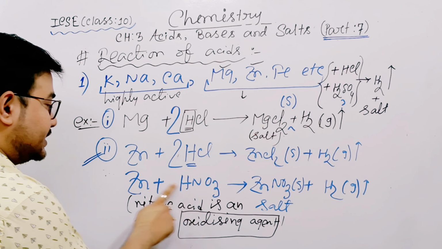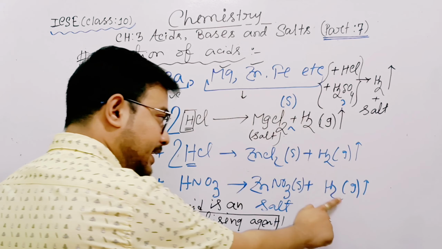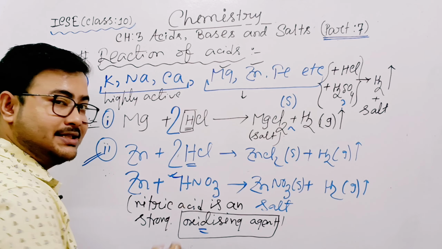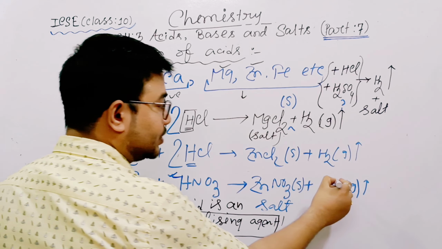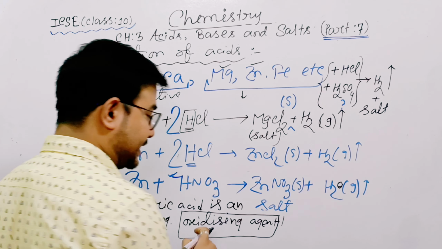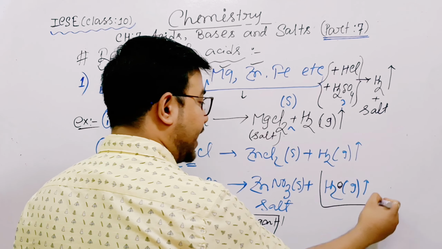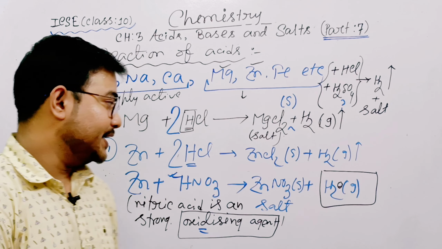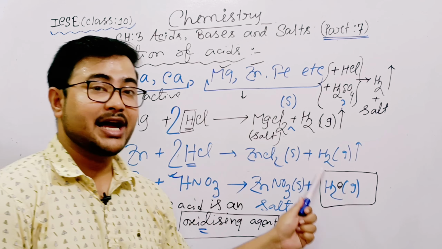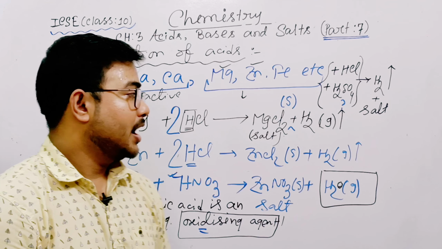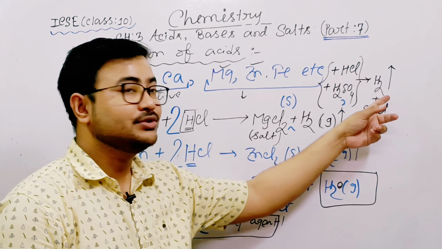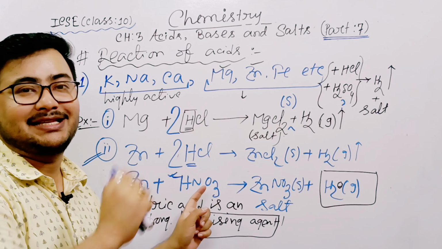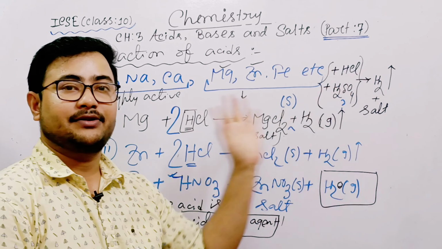So when nitric acid reacts with zinc, definitely hydrogen will form. But nitric acid being a strong oxidizing agent, nitric acid adds 1 O here. Oxidizing means addition of oxygen. So instead of hydrogen, we will have water. So nitric acid converts this hydrogen to water. So our main desired gas, hydrogen, will not form when we have nitric acid as the acid instead of hydrochloric acid, sulfuric acid.